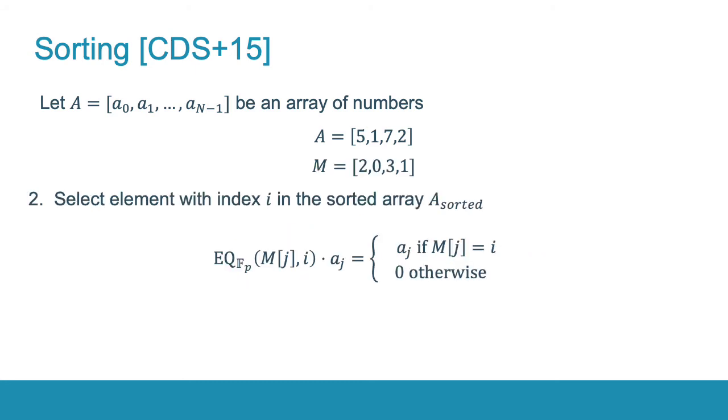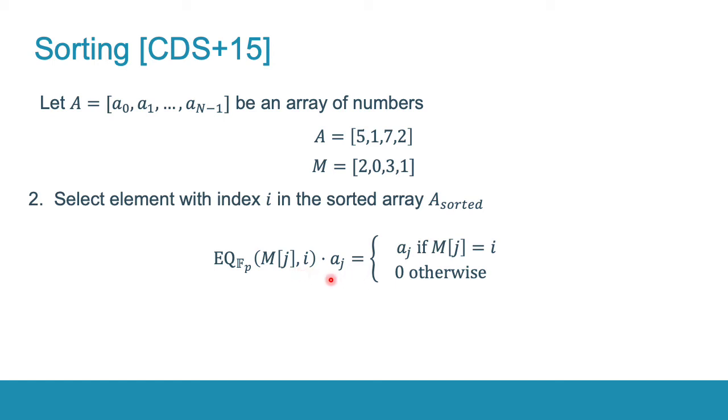In the second step, we create a new array by homomorphically selecting entries of A using the information from the array M. The selection uses the fact that this product of the equality function and an element a_j is equal to a_j if and only if the position of a_j in the sorted array is equal to i.